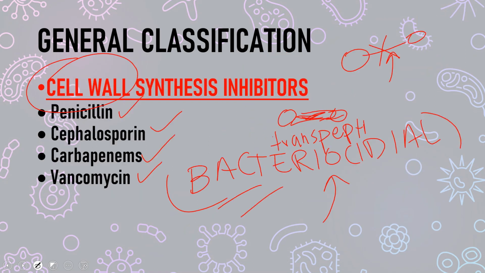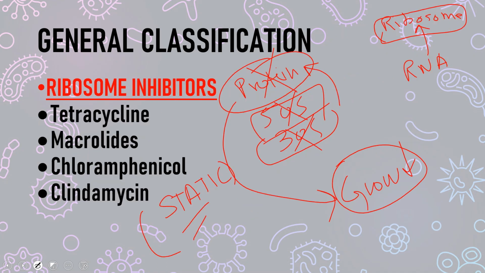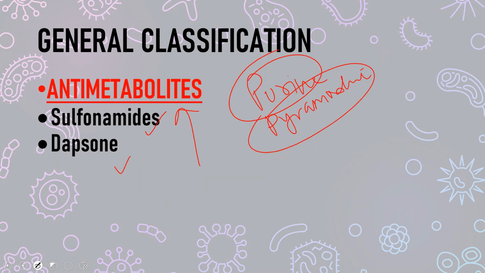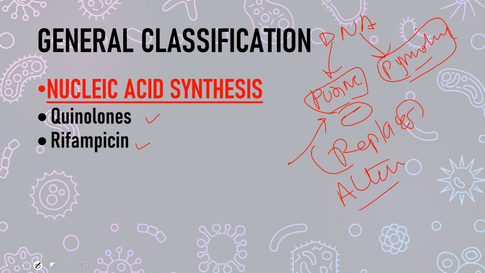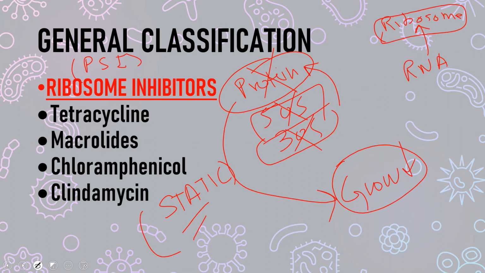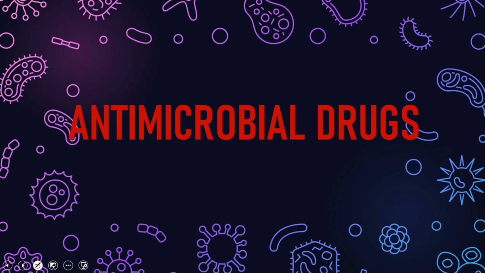So we have our cell wall synthesis inhibitors, which are penicillins, cephalosporins, carbapenems and vancomycin. Then we have our ribosome inhibitors or protein synthesis inhibitors, which are tetracyclines, macrolides, chloramphenicol, and clindamycin. We have our antimetabolites, which are sulfonamides and dapsones. We have our nucleic acid synthesis inhibitors, which are quinolones and rifampicin. So this much about the general classification of antimicrobial drugs.